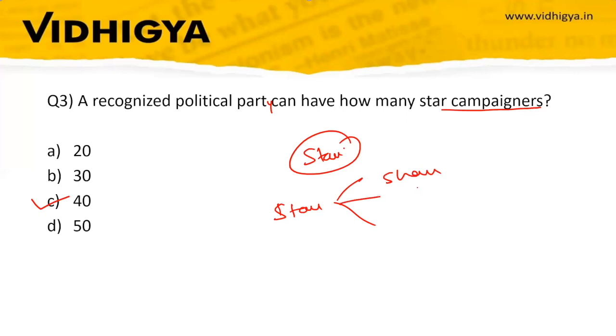What happens when a hoarding or banner has a photo of a star campaigner, and the star campaigner is sharing his photo with another political candidate or with the name of that political candidate. Then we have also discussed what happens when star campaigners take the name of a particular candidate in the election rally.